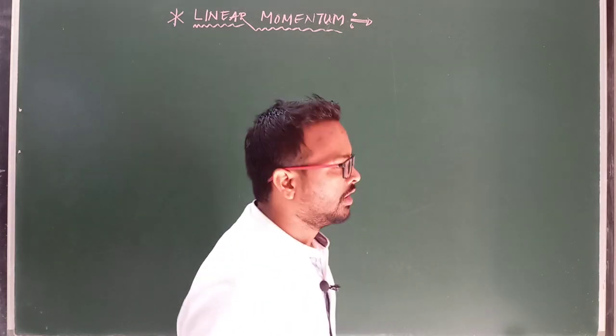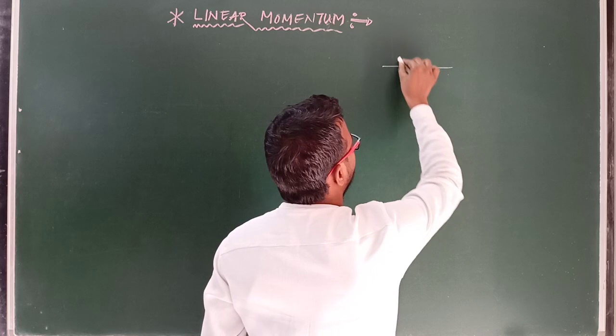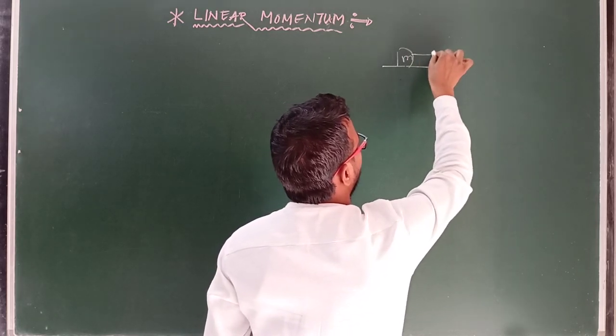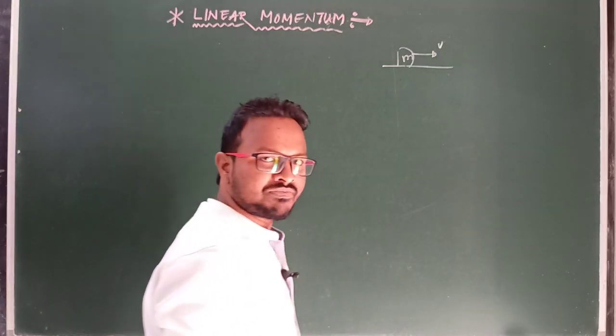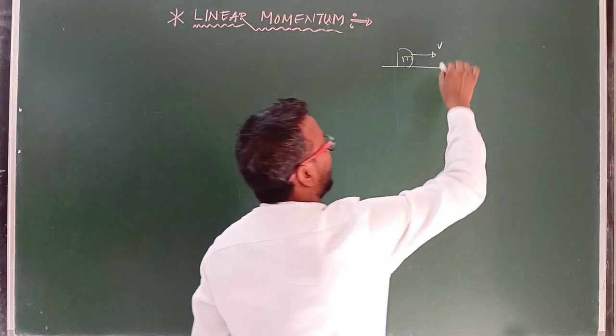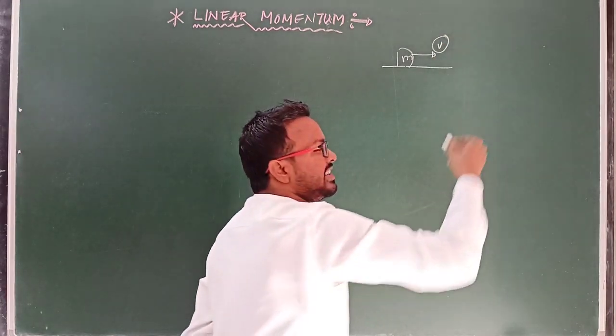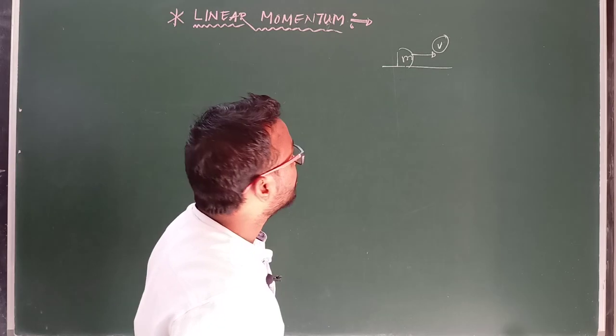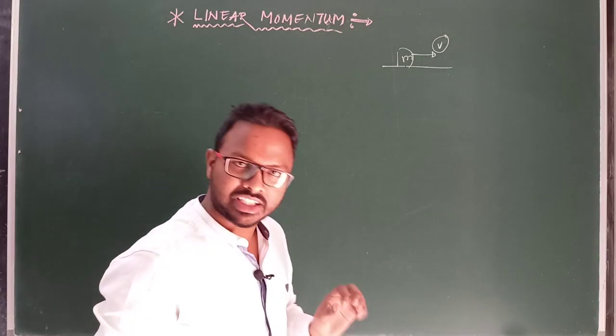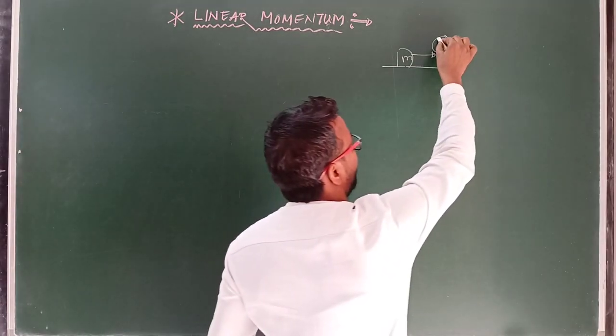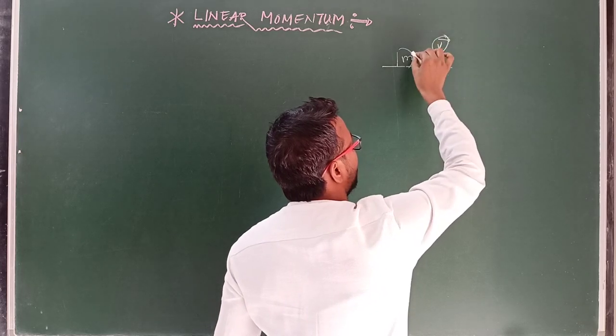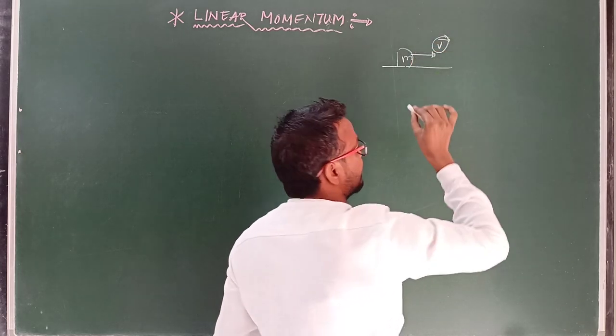Suppose there is a body of mass m moving with velocity v, then the quantity of motion contained in a body is called linear momentum. Clear? Means it possesses some velocity and some mass with a direction.